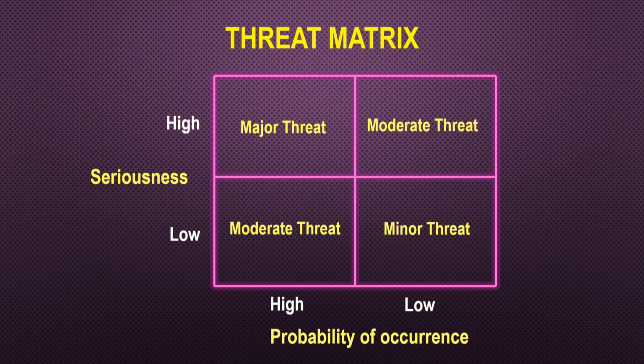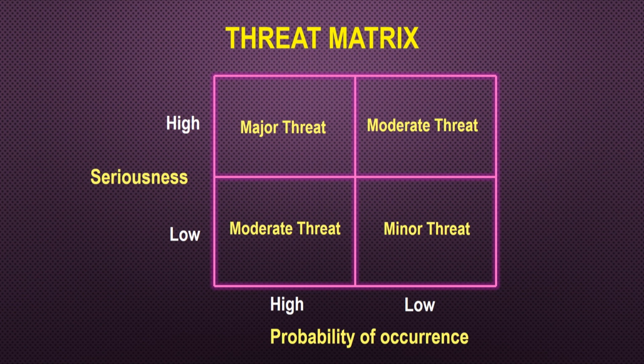This is the threat matrix, that was for the opportunity, this is for the threat or for the challenge basically, and here we have the seriousness of the threat on the x axis, on the y axis we have the probability of occurrence of the threat. So, in the same way you can have this matrix. If the seriousness is very high and the probability of occurrence is also very high, then it is a major threat.